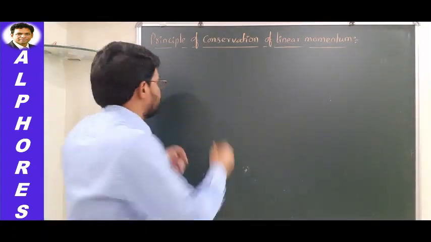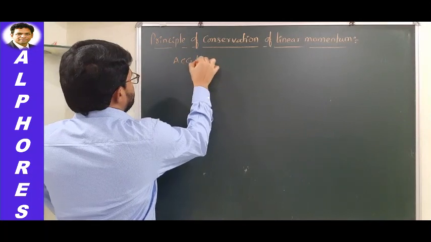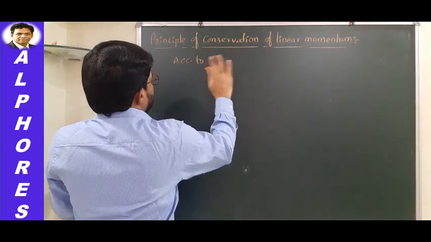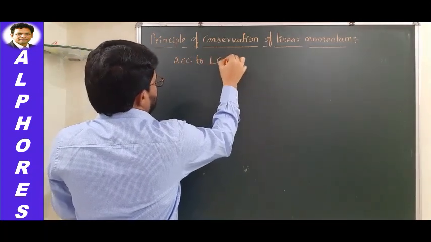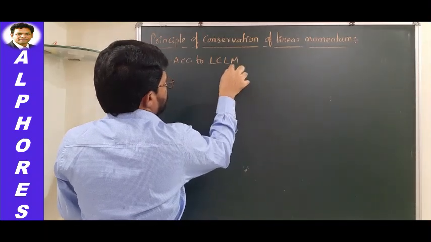What is this statement? I'll call this LCLM, law of conservation of linear momentum.